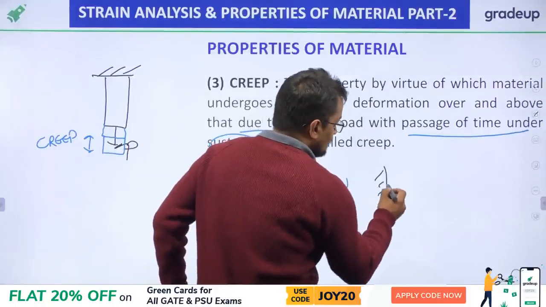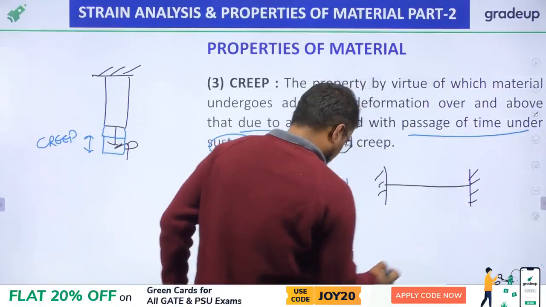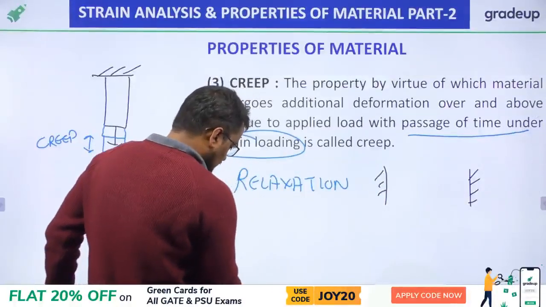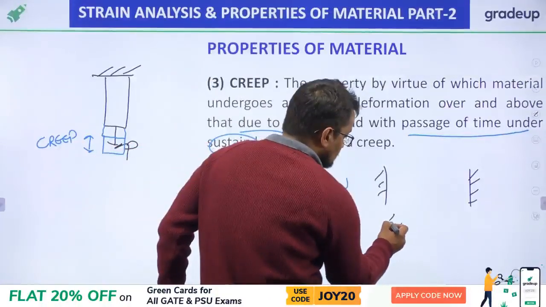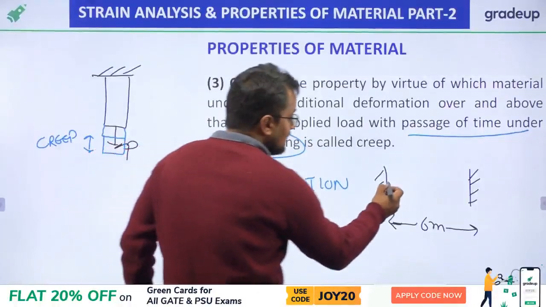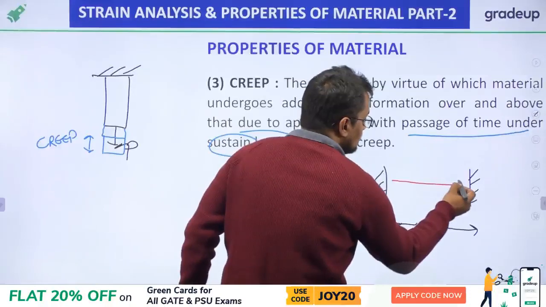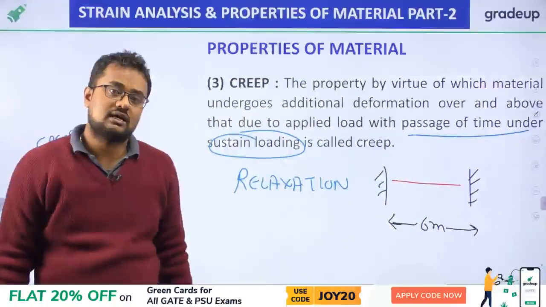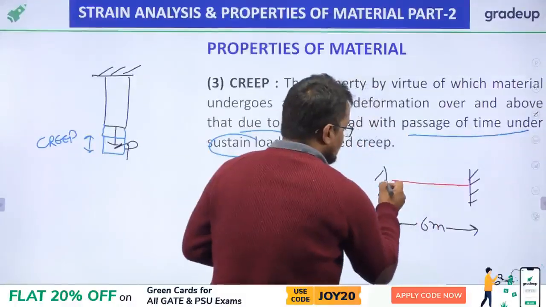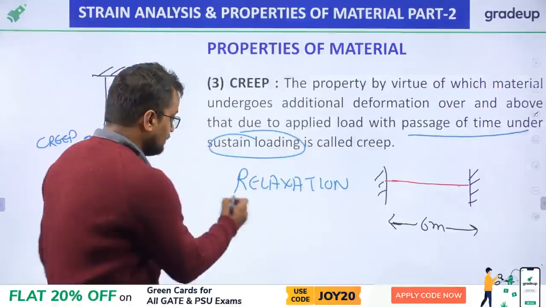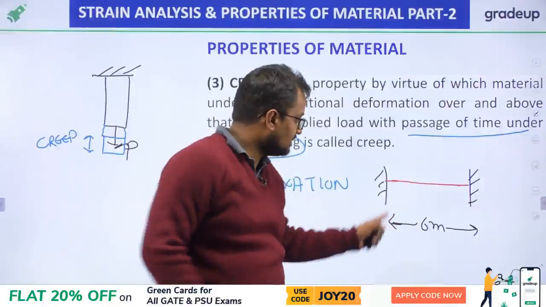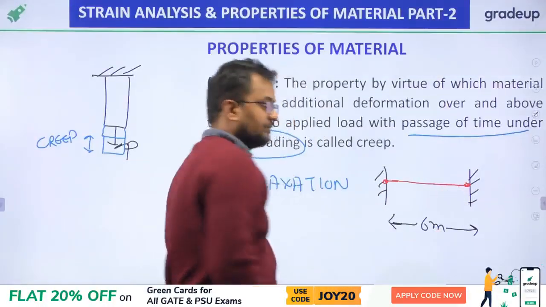Suppose this is a fixed support, and the distance between the fixed supports is 6 meters. Now I take a string of length 5.9 meters, apply tensile force, elongate it by 0.1 meter, and fix it here like this.